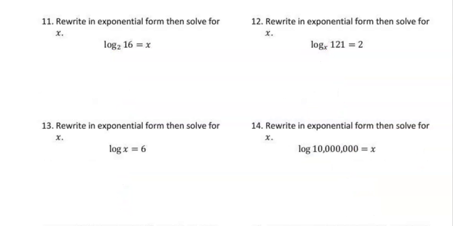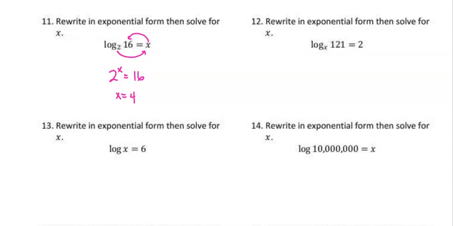So 5 to the third is 125. Let's go to the back. This one says the same thing, rewrite in exponential form and then solve for x. So start again with your base. So your base is 2 raised to the power of x. And that's going to equal 16. So how many 2's do we have to multiply together to get 16? That would be 4.